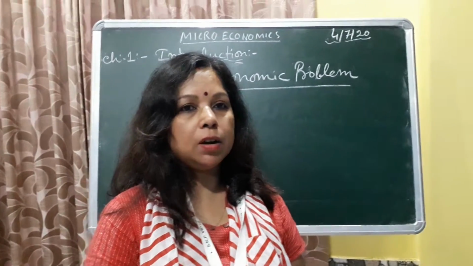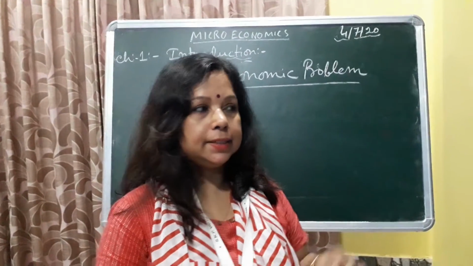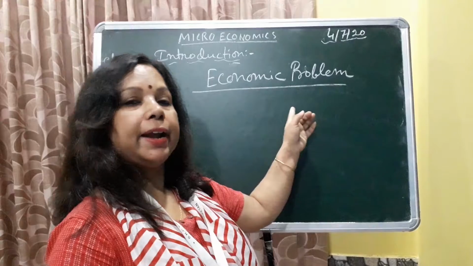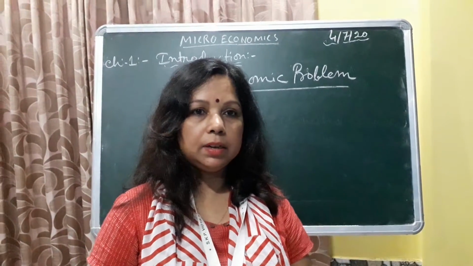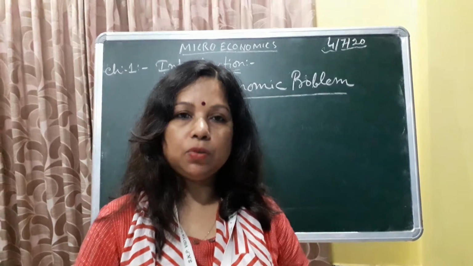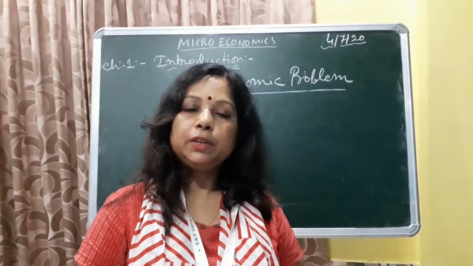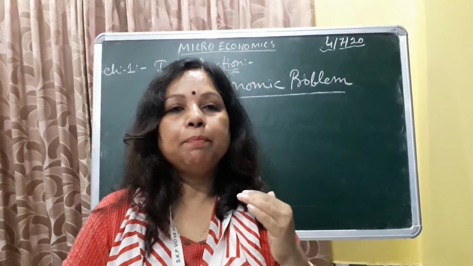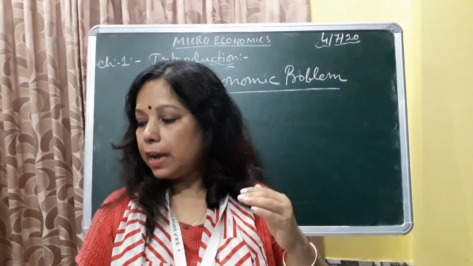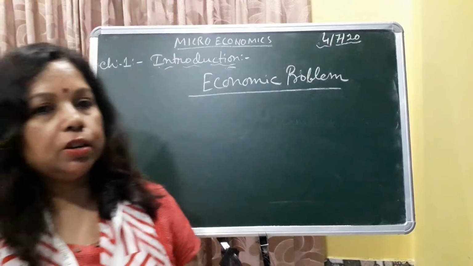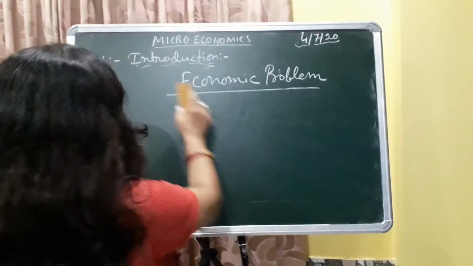So choice of technique is related in this case. The economic problem arises due to limited resources, unlimited wants, and alternative uses. These are the main things in microeconomics.